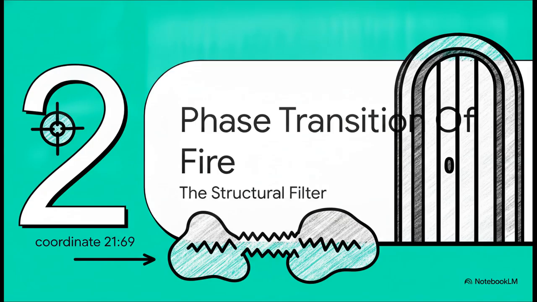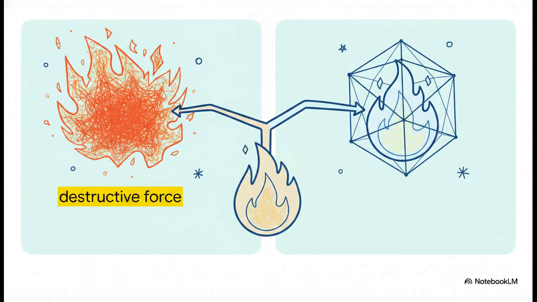Moving on to Part 2, phase transition of fire, which acts as the structural filter. At coordinate 2169, something fascinating happens. Ibrahim's fire isn't just extinguished. Instead, it undergoes a phase transition. The environment literally splits into two completely distinct operational states, and this depends entirely on the orientation of the user. It either becomes a destructive force or a state of safe containment.